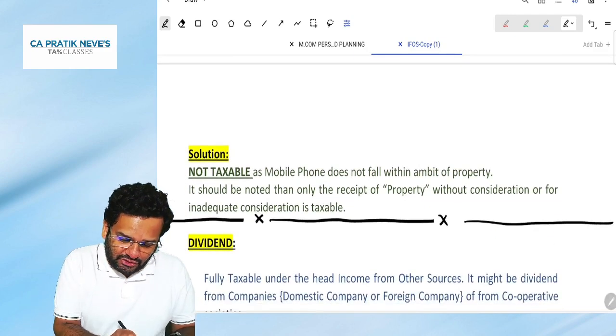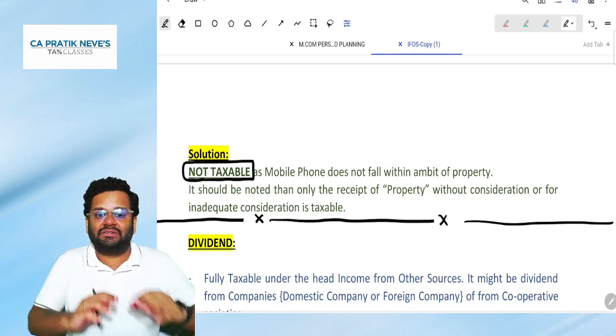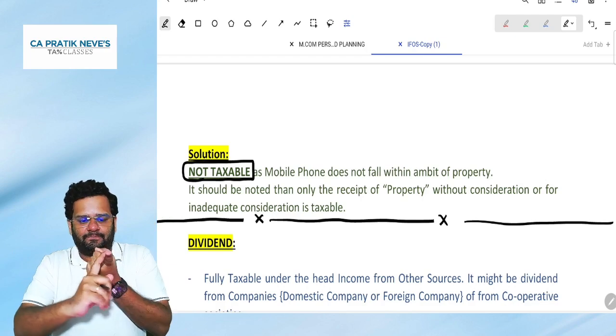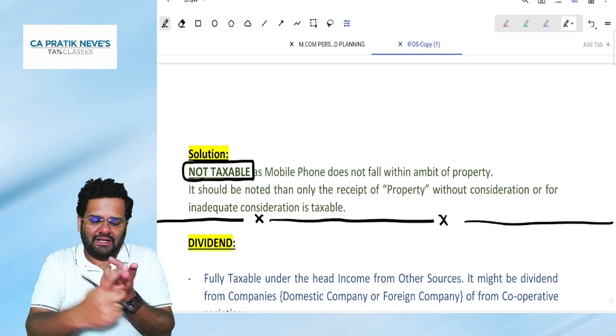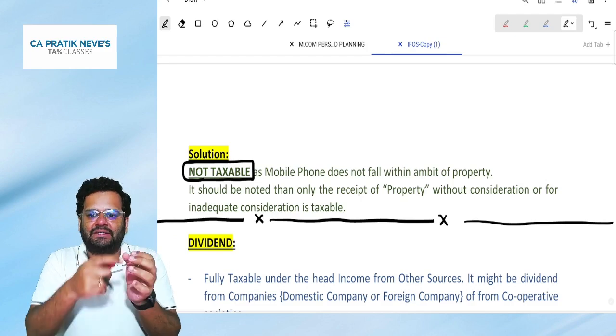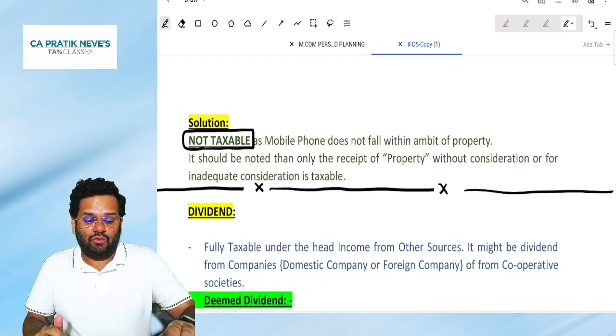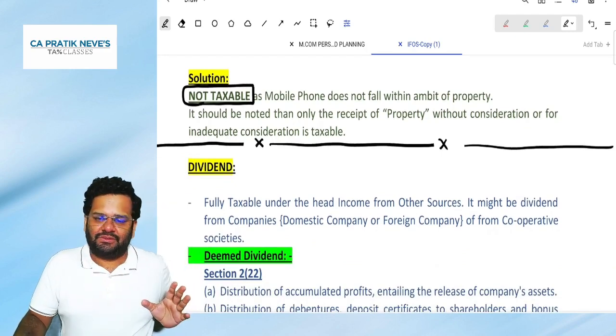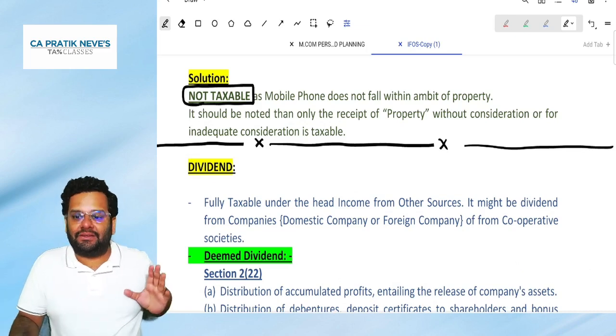Pallaviji, why is it not taxable? Because the definition of property includes what? Shares and securities, land and building, jewelry, drawings, paintings, works of art, archaeological collections, bullion.